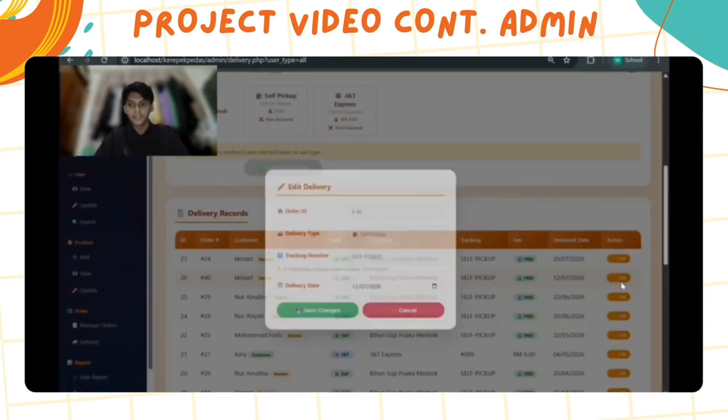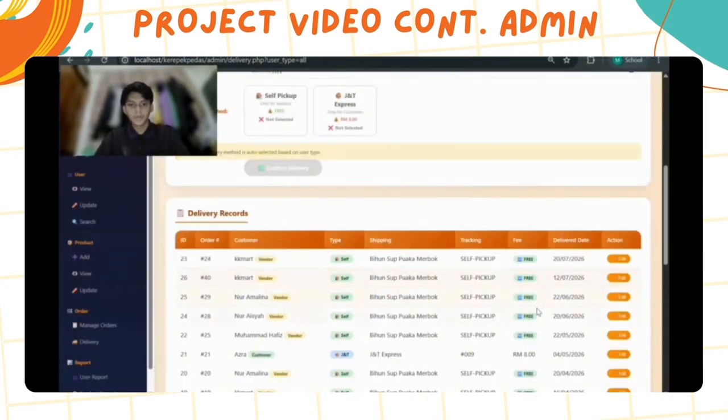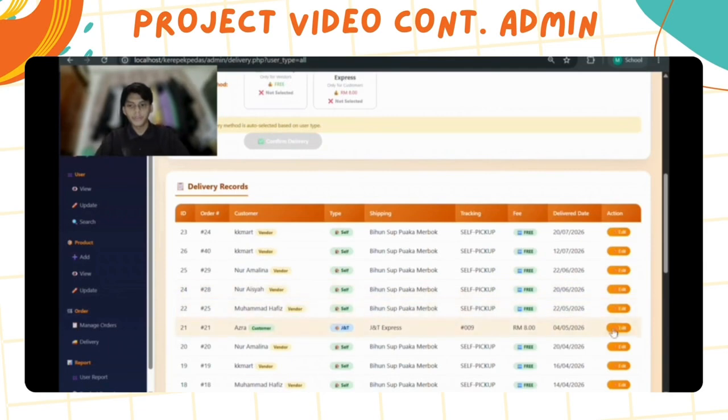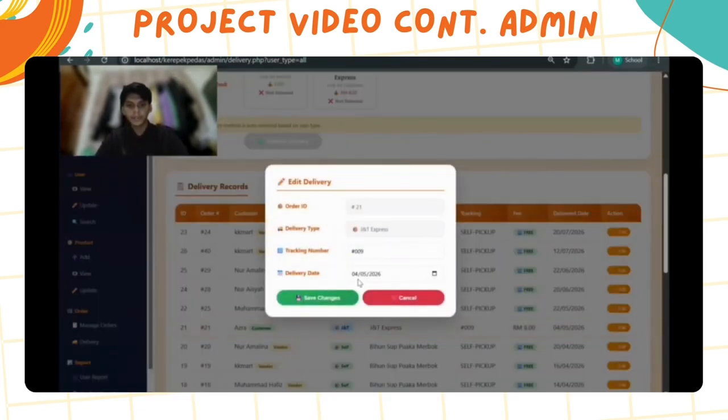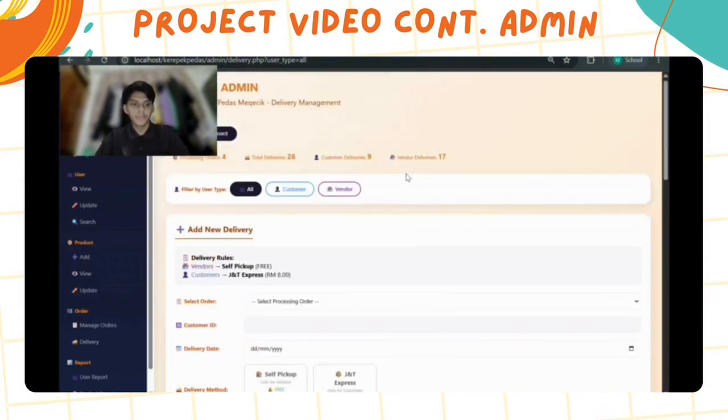As you can see here, the admin can edit the delivery date only. For the customer, the admin can edit the tracking number and the delivery date. There is a difference between those two.